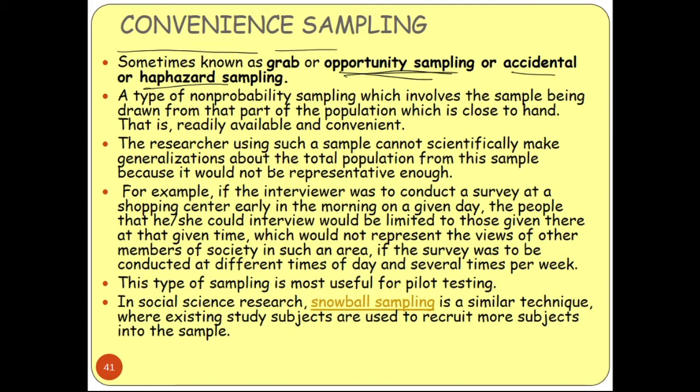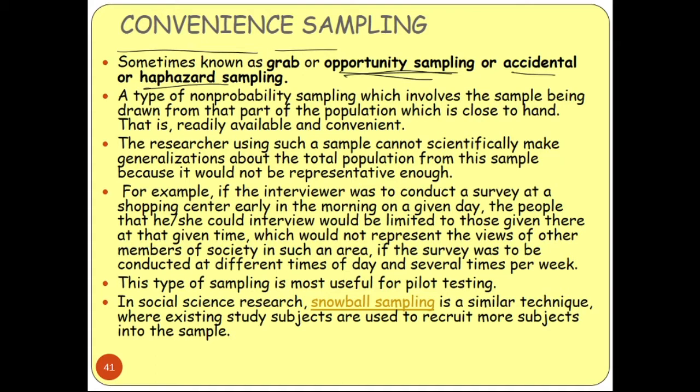Suppose, for example, and this example you should remember, the interviewer was to conduct a survey at a shopping center early in the morning on a given day. The people that he or she could interview would be limited to those present there at the given time, which would not represent the views of other members of the society in such an area. If the survey was to be conducted at different times of the day and several times per week, then we would get a different result. So the time factor is also there.